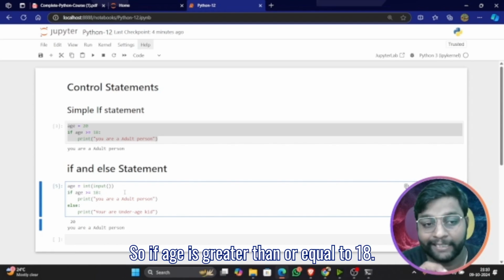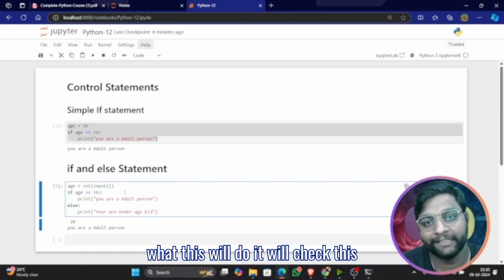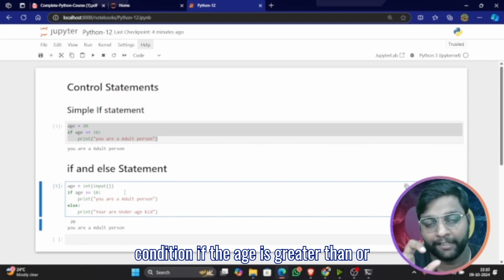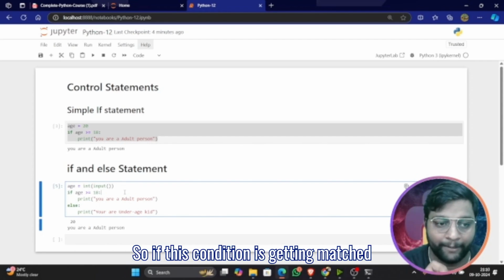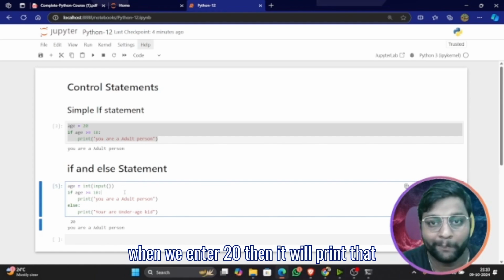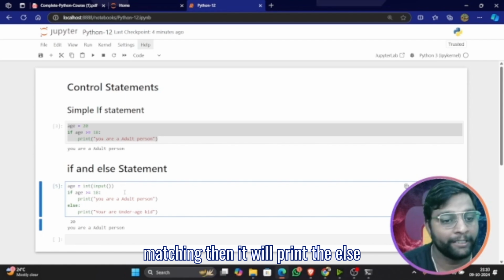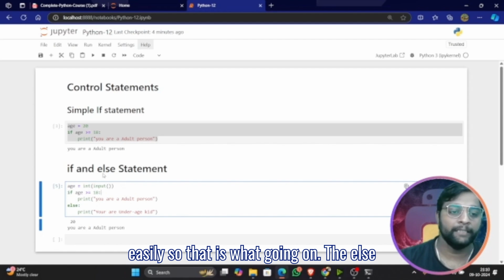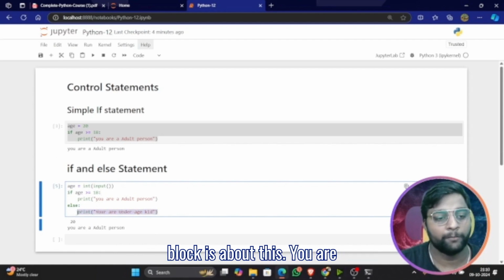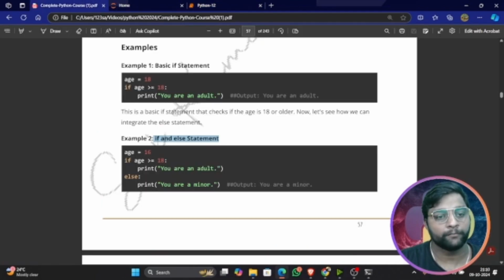If age is greater than or equal to 18, print you are an adult person. So it will check this condition. If the age is greater than or equal to 18, this condition is matched. If this condition is matched when we enter 20, then it will print the if block. If the condition is not matching, then it will print the else block. I hope you got this example very easily. The else block is about this. You're understanding this logic, I guess.